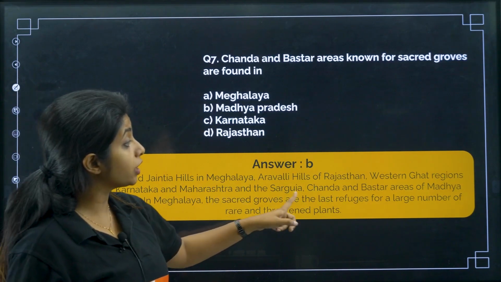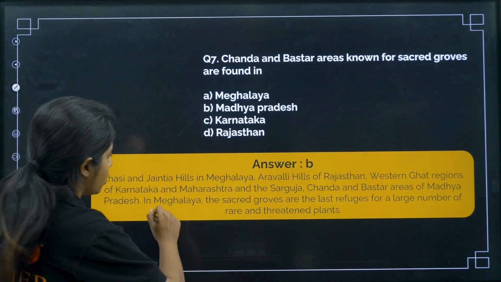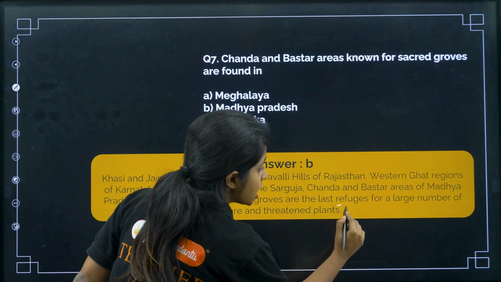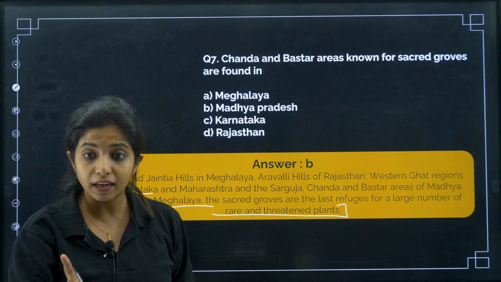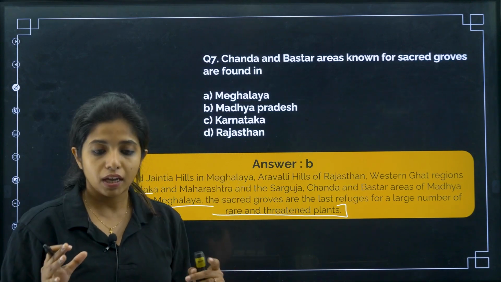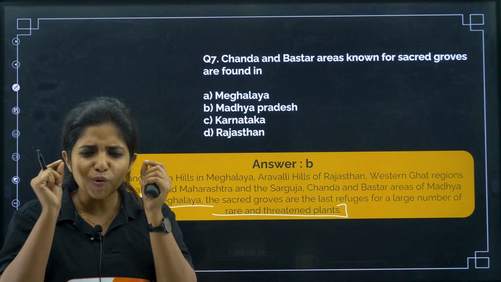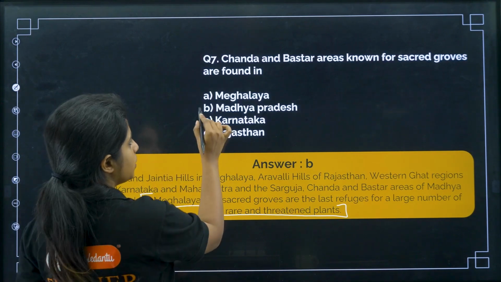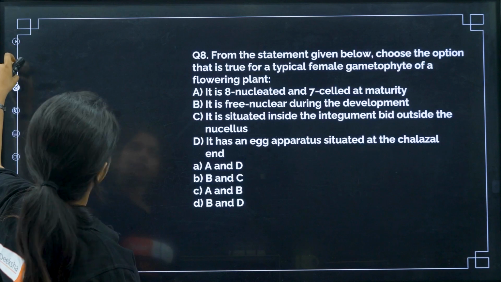In Meghalaya, the sacred groves are the last refuges for a large number of rare and threatened species. Questions have come on the basis of this statement from your NCERT. Please remember all these small details. So your answer becomes Madhya Pradesh.